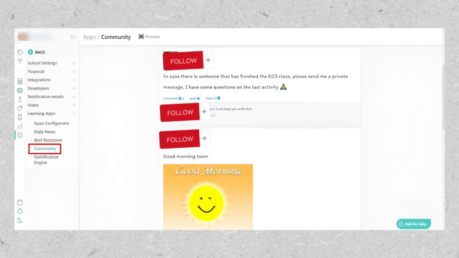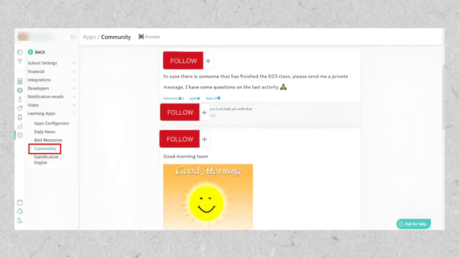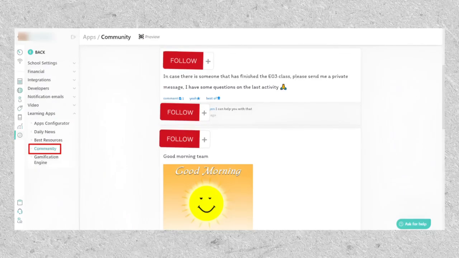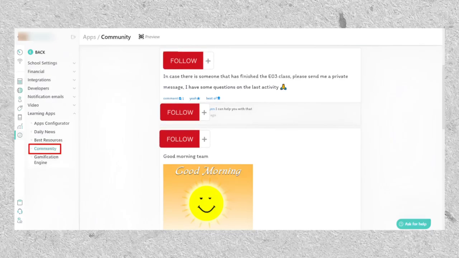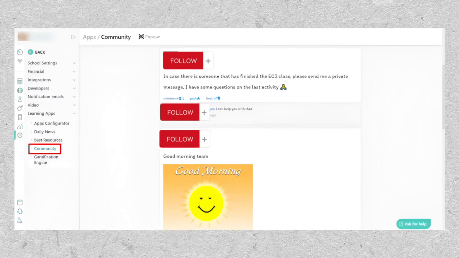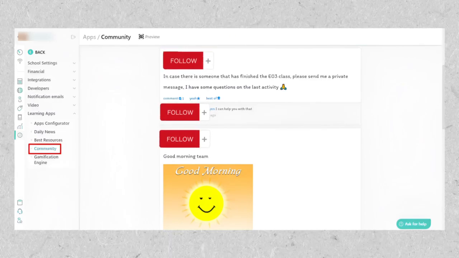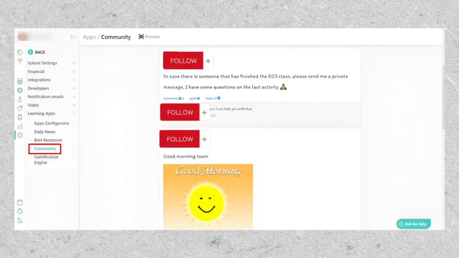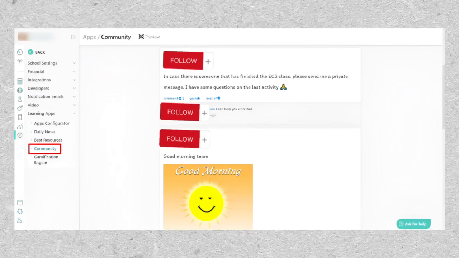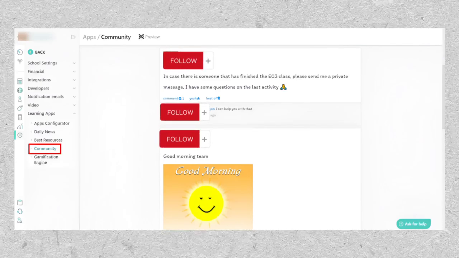In contrast, LearnWorlds takes a different approach to community organization. Community posts are automatically categorized under sections like friends, polls, and mentions, providing users with a streamlined and easily navigable experience.